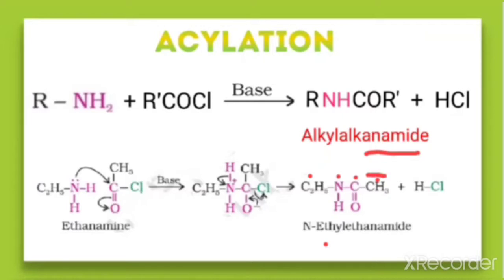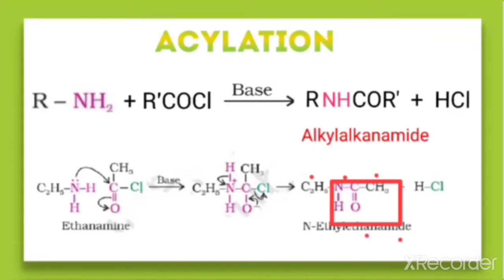So total 2 carbons are there. So how do we name this alkanamide? It can be named in this way. This part can be named as ethanamide, that is, it is an amide in which one H is substituted by C2H5. So 2 carbons are there, therefore ethanamide.